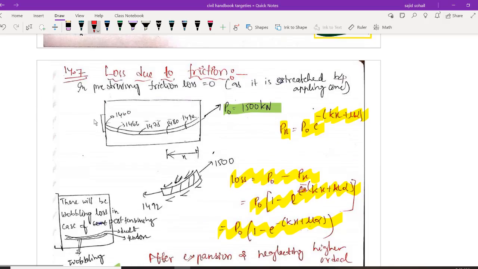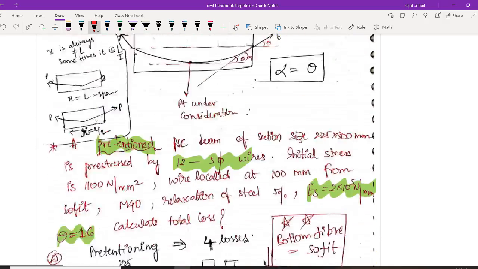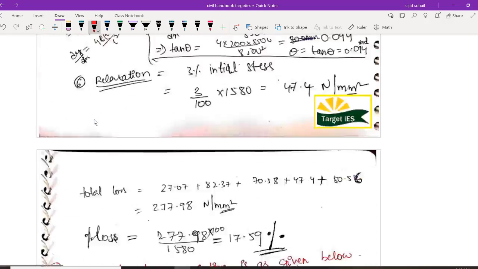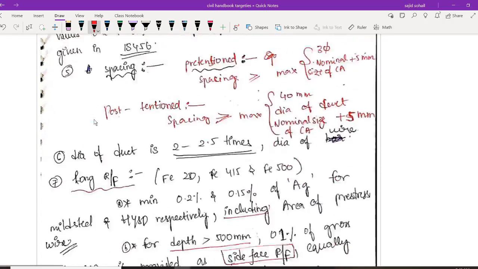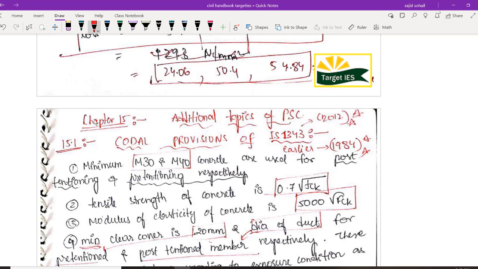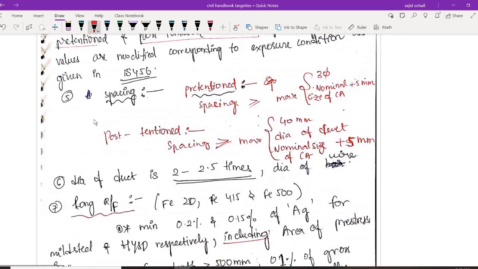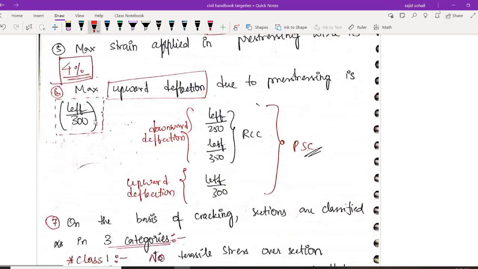Okay, see you in the next module, in which I'm going to end this topic, as well as there will be one small topic left, which is codal provisions. This is like an additional topic for PSC. I will teach this also, no need to worry. You can read it on your own, it is up to you, but I will teach you also.